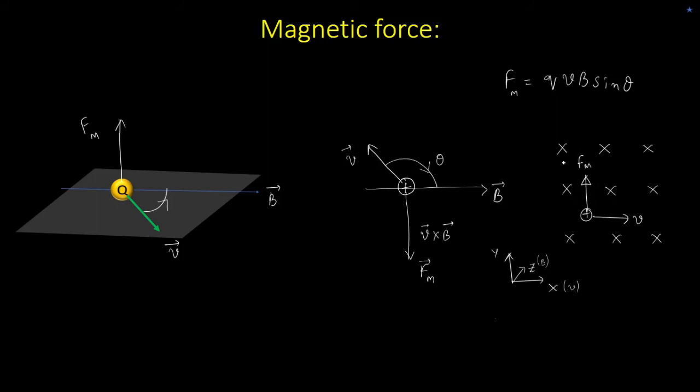So what will this magnetic force do to this charge? It will make the charge move in some other direction. It will deflect the charge from its initial direction. So magnetic force deflects the particle, whereas electric force actually accelerates the particle. So what will magnetic force do? It will only deflect. It does not produce any acceleration. There is no acceleration.